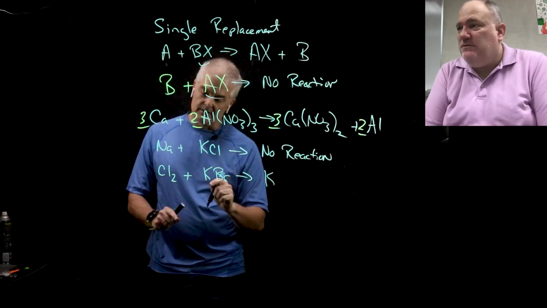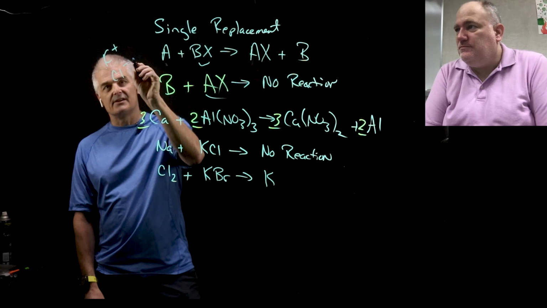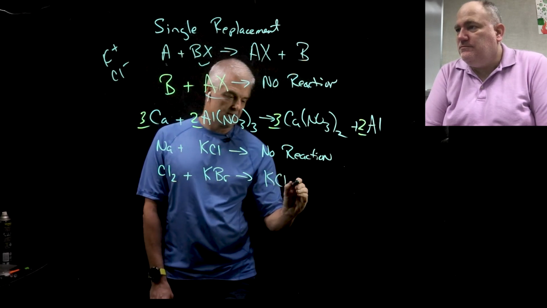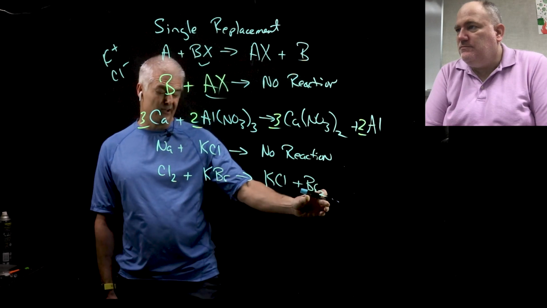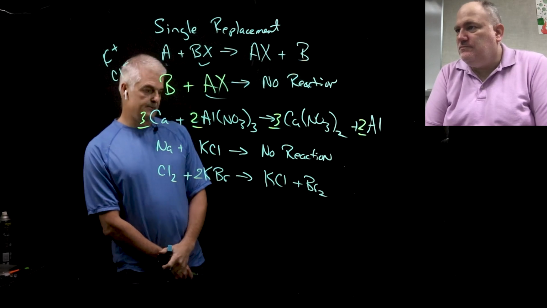So it becomes K. Now charge game. I'm going to put it over again. K is +1, Cl is -1. I don't use Cl2, I use the charge, and that becomes KCl plus Br2. And that's because Br is one of the Brinkelhoffs. To balance that, you simply need a 2 right there.